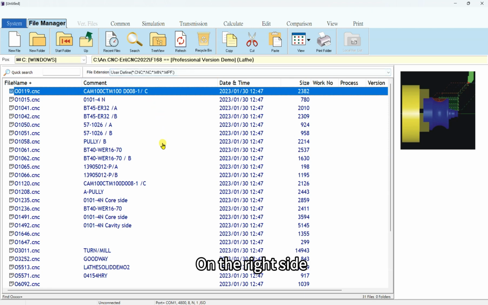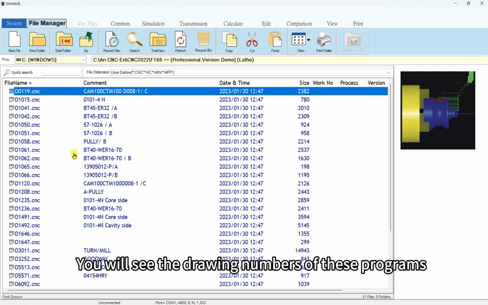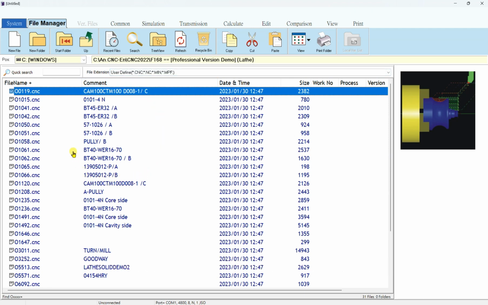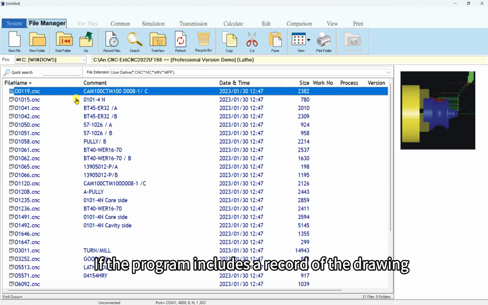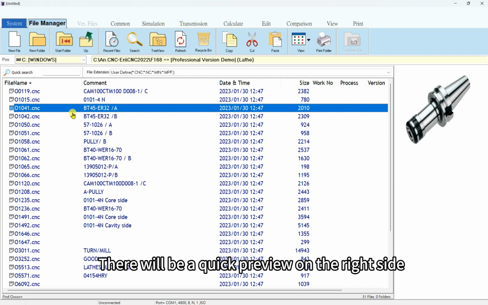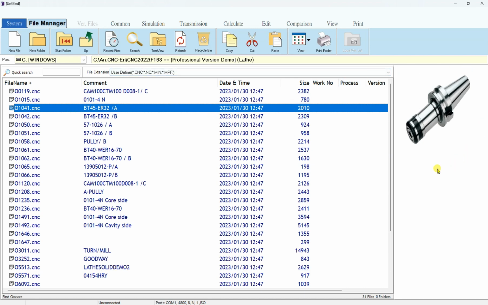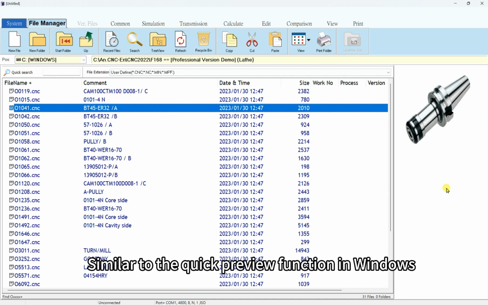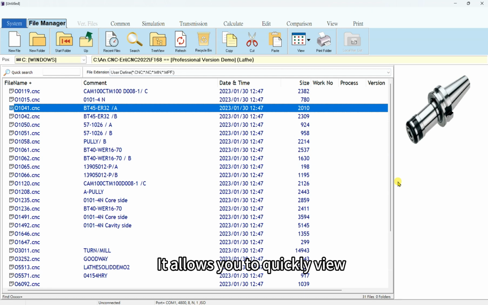On the right side, you will see the drawing number of these programs. If the programs include a record of the drawing, there will be a quick preview on the right side. Similar to the quick preview function in Windows, it allows you to quickly view thumbnails of the drawings.